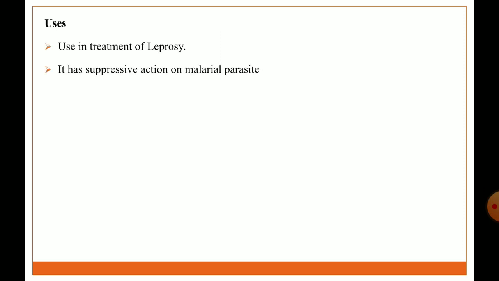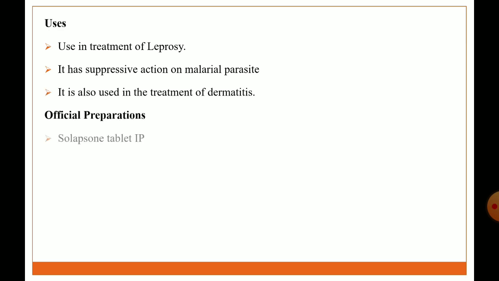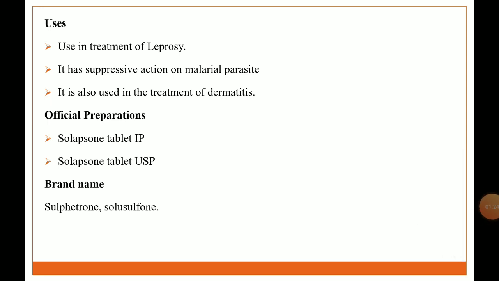It has a suppressive action on malarial parasites, so it is used for treatment of malarial infection. Then it is used in the treatment of dermatitis. Official preparation: solapsone tablet IP, solapsone tablet USP. Brand names: Sulfatrone and Solusulfone.